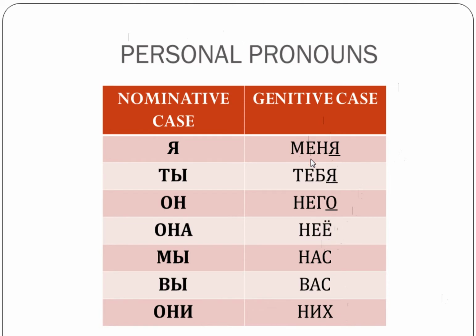So у меня, that will be I have. У меня, у тебя, у него, that g is always pronounced as v at the end of words. У него, у нее, so this is e and this is yo. У нее, у нас, у вас, у них.